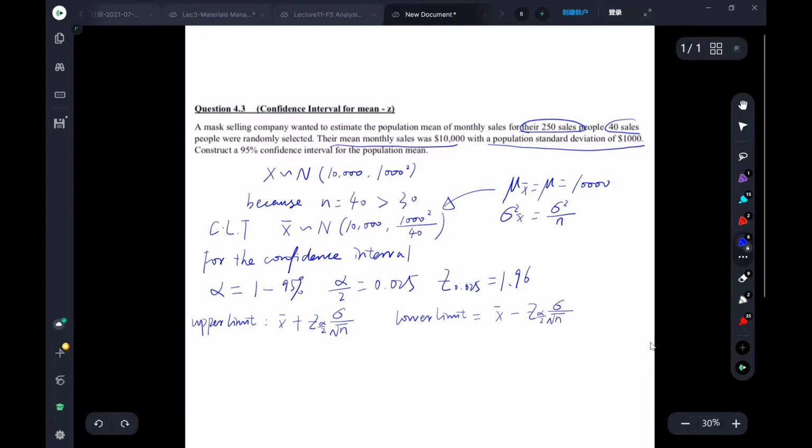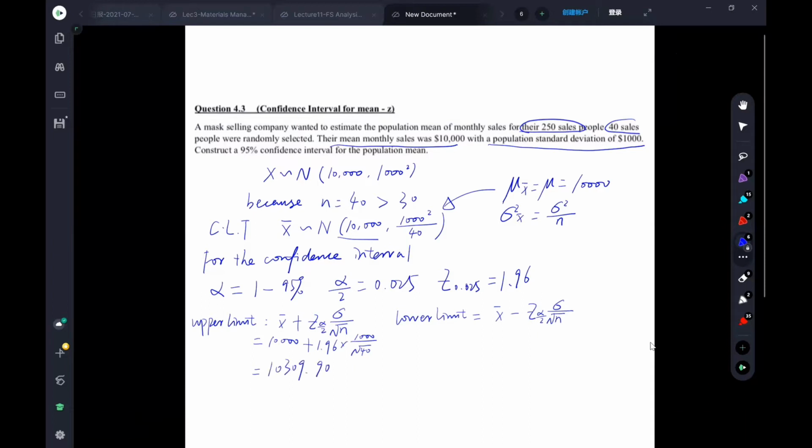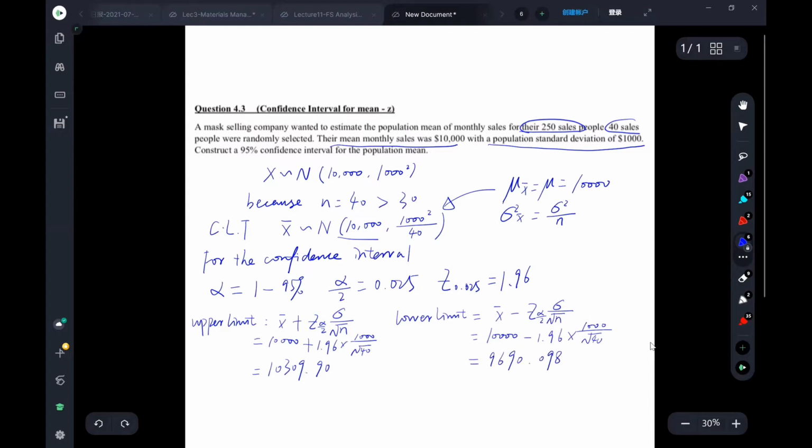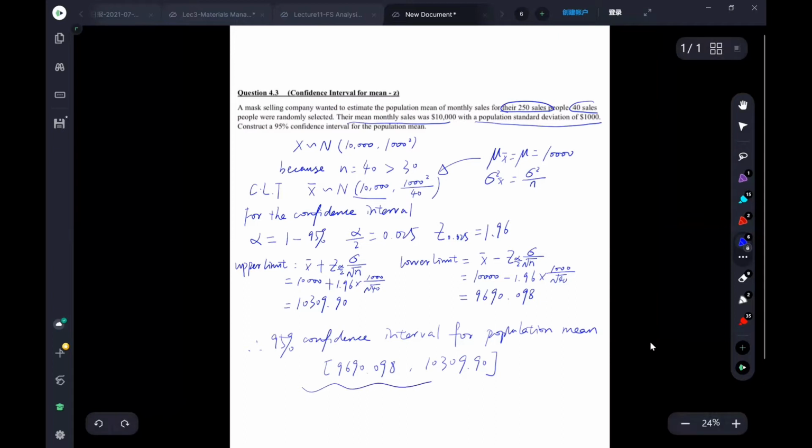So now we can put our numbers in it. By the calculator, we can know the answer, and then we can calculate the lower limit by putting the numbers in. It is equal to 9690.098. And this is the final answer. Thank you for your listening.